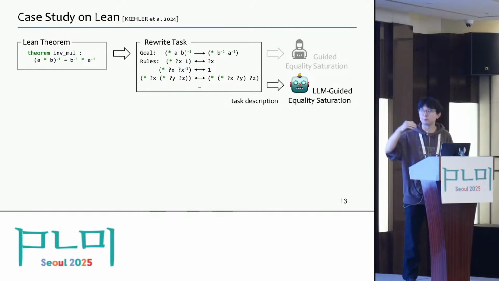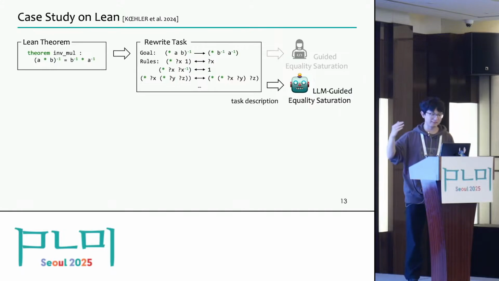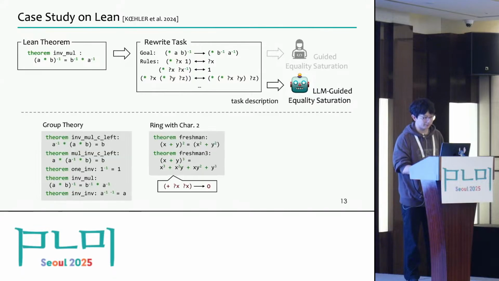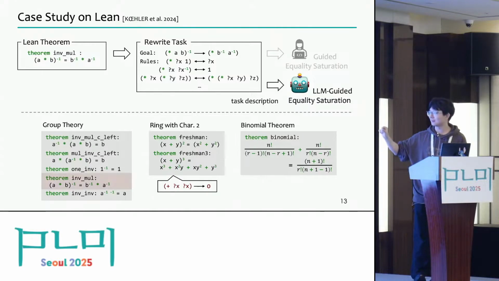And what we have done is to reproduce all of these case studies by replacing the human with large language models and with a very high-level task description provided. So it means that at least in these cases, the large language model can provide human-level guidance to the program rewrite. Yeah, and the theorems we have proved cover group theory, the freshman's dream task we have seen, one of its generalized versions, and also the proof of the binomial theorem. Among them, I would like to expand a little on the task in group theory, which is pretty interesting.